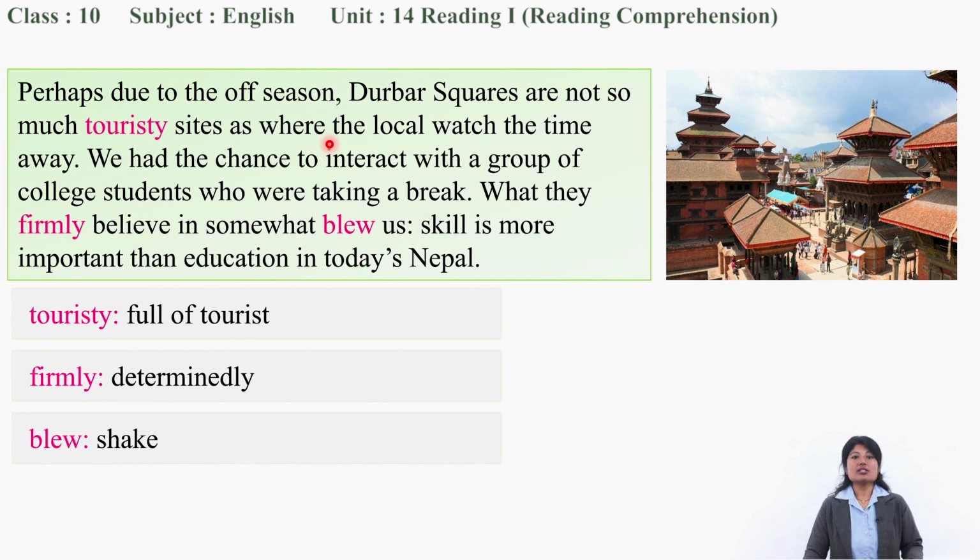So it was off season. When did she visit? Off season. Why were there fewer tourists? If you are asked, then you can answer. It was off season, though it is a touristy site, right? And they had a chance to talk with some people. Who were they? College students, and they believed in, yes, skill rather than education.